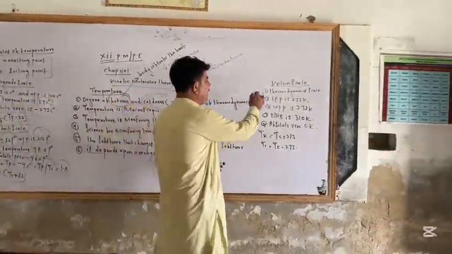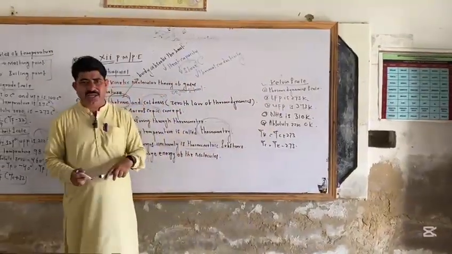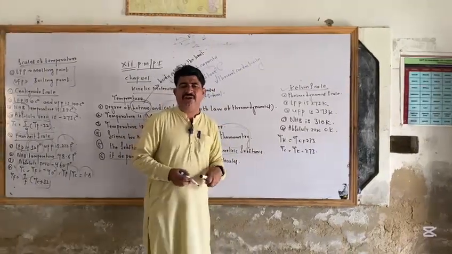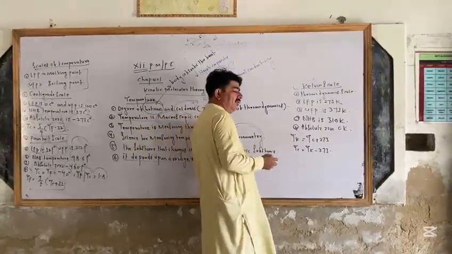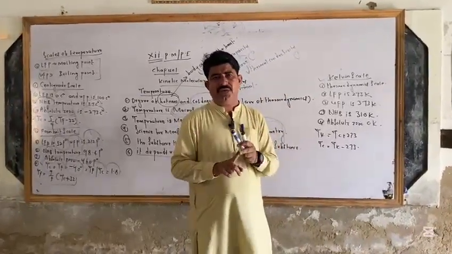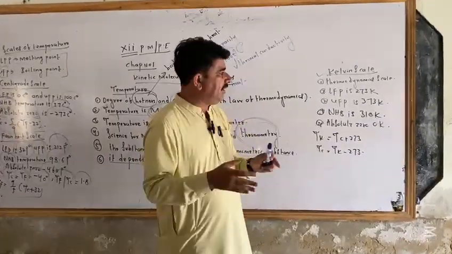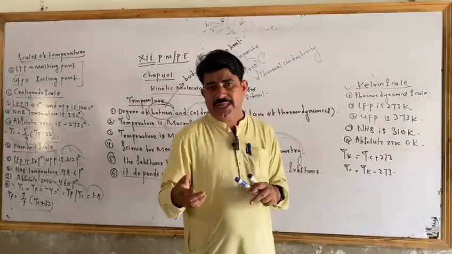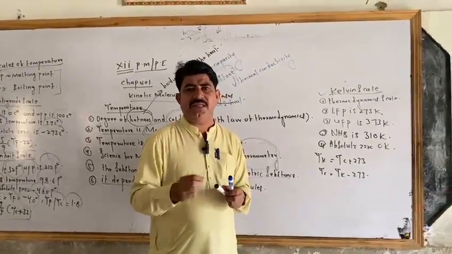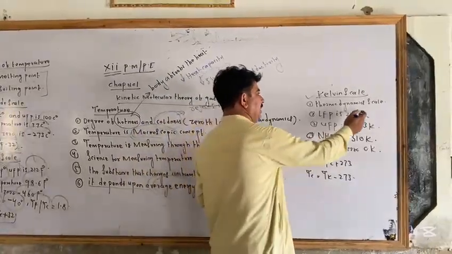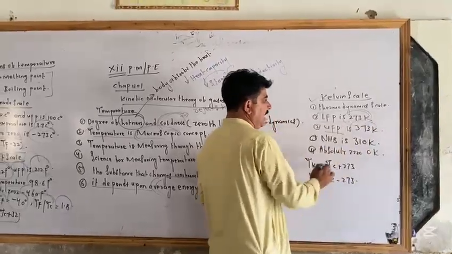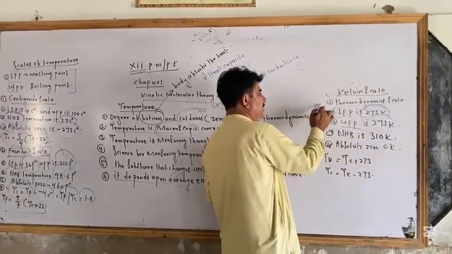Now we go to the third scale. That one is the Kelvin scale, which can never be negative. The Kelvin scale is also known as the thermodynamic scale, because in this scale we can find the triple point of water. You must also know what the triple point of water is. It is the point at which all states of matter can meet. It means in solid we can see ice, in liquid we can see water, in gas we can see water vapor. This is the thermodynamic scale, and LFP of this one is 273, UFP is 373, and the difference between them is 100. That must be known.